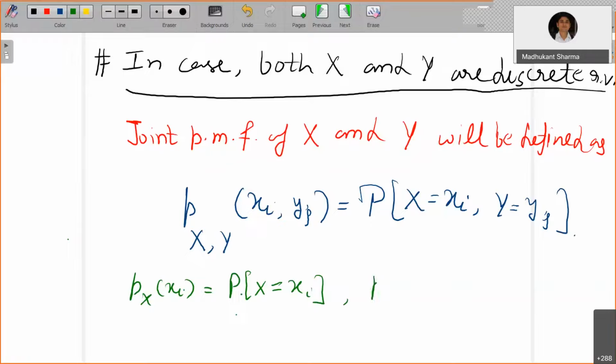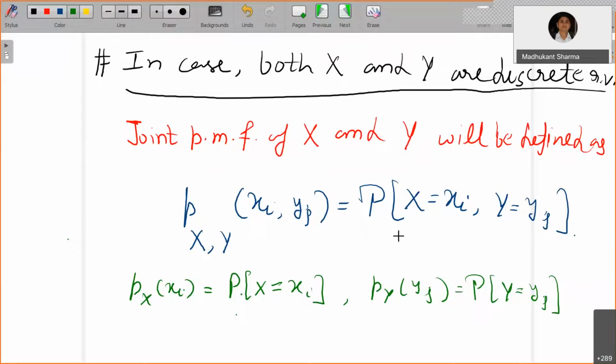Okay, similarly, P_Y of yj is going to be the probability of Y equals yj. Now, to define the joint PMF, events should occur together. So this is how it is defined: P_{X,Y} of xi comma yj is defined as the probability of X equals xi and Y equals yj. Both should happen together.